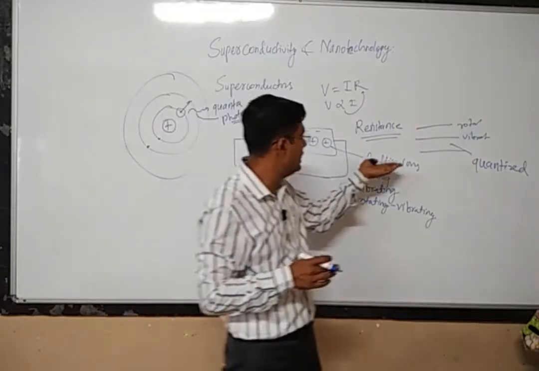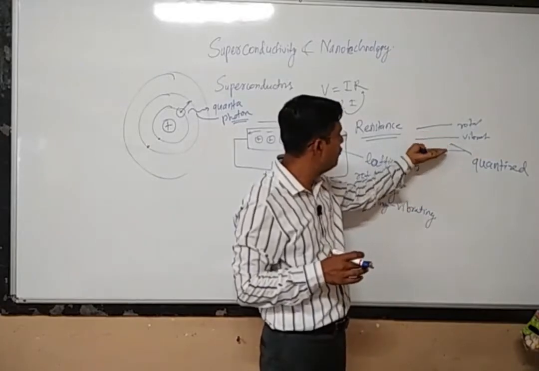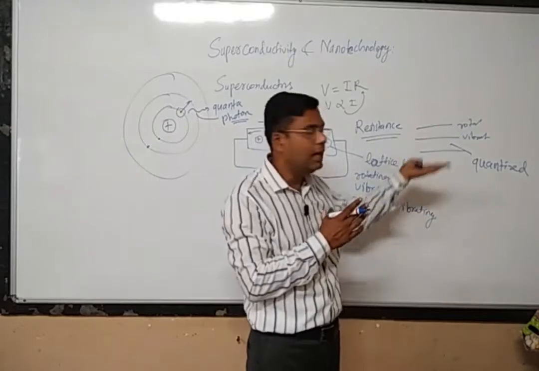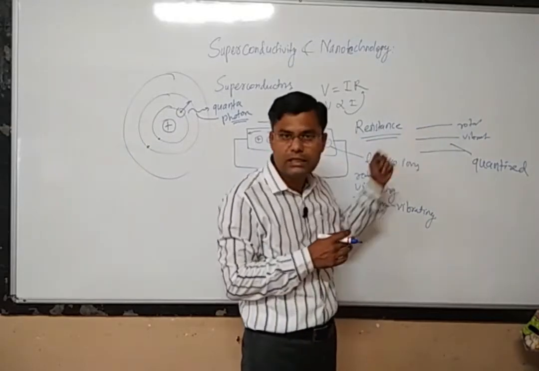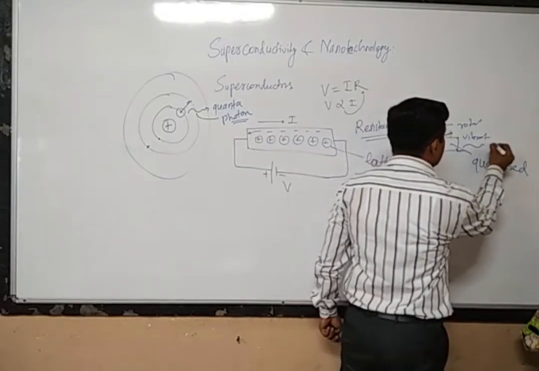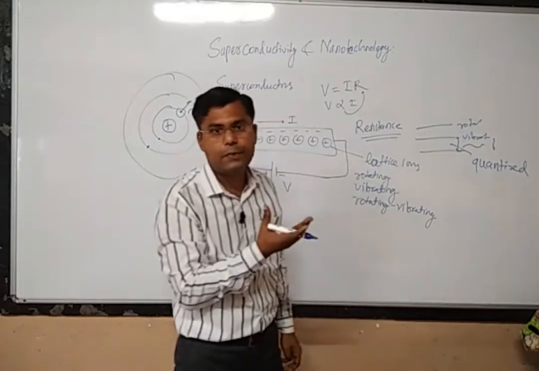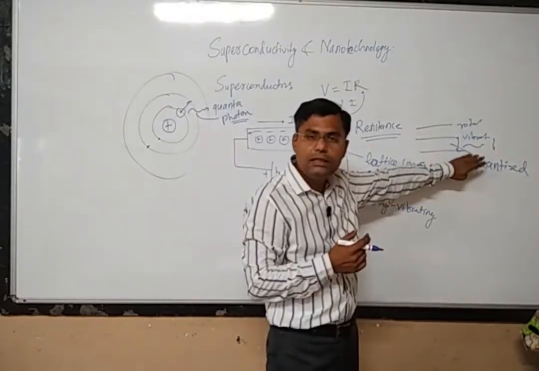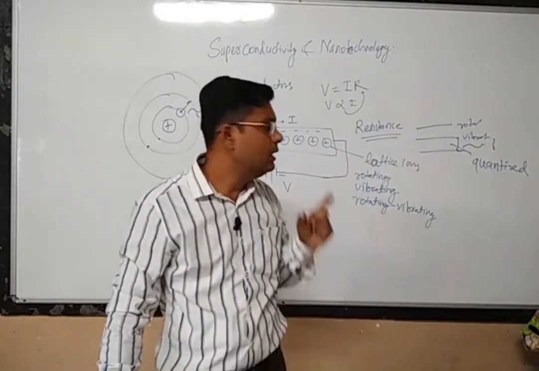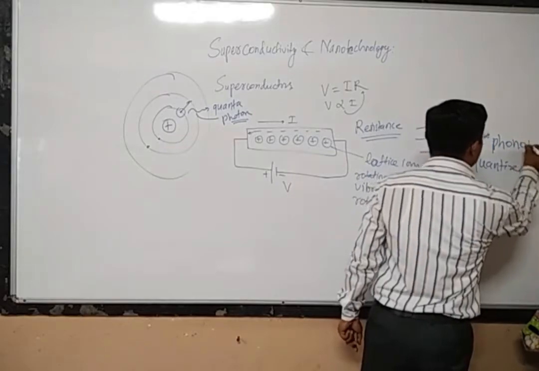Suppose the lattice ion has absorbed some quantized amount of energy, so it will go from one energy level to another energy level. It may remain there for some time and again it will come back to the original energy level. Whenever it comes back to the original energy level, it will emit some kind of energy. In this case, this emitted energy in the form of small quanta is called a phonon,